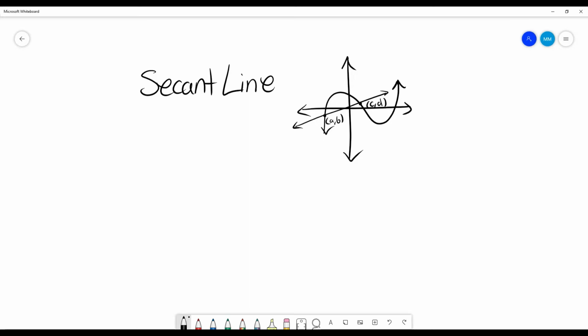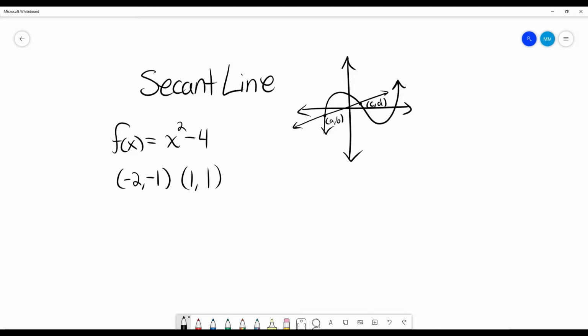So let's give ourselves the same function as before. We'll do x squared minus 4, I believe it was. So we want the secant line of this function from points, let's say negative 2 comma negative 1 and 1 comma 1.